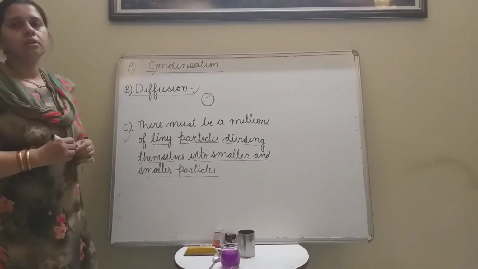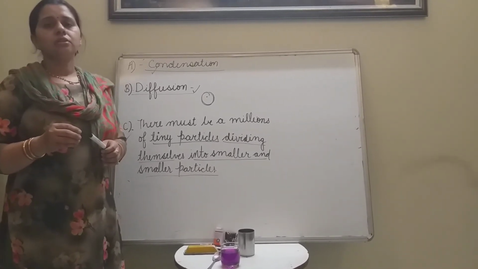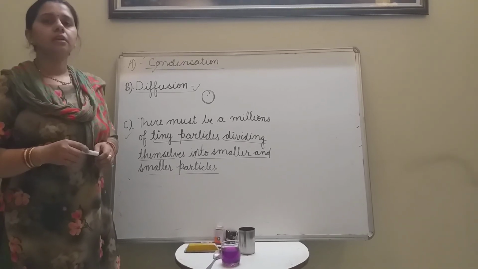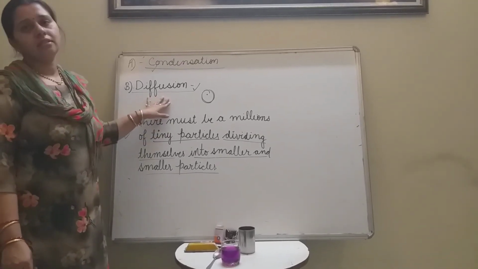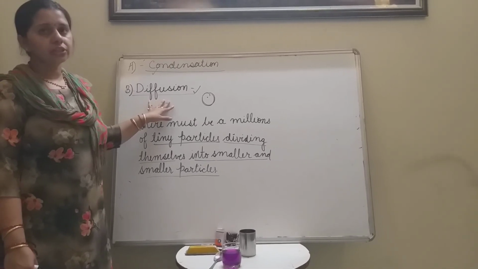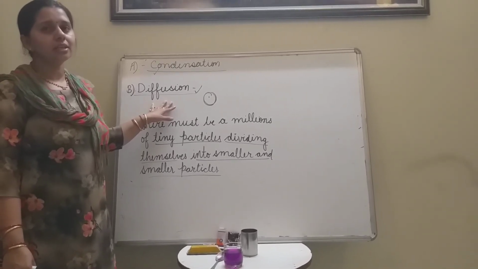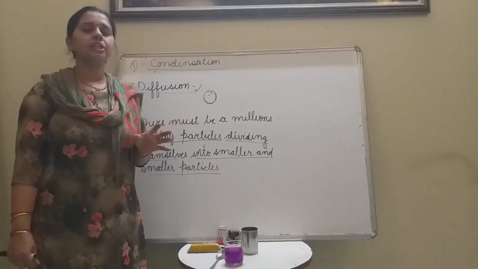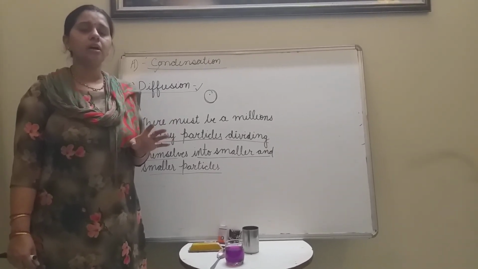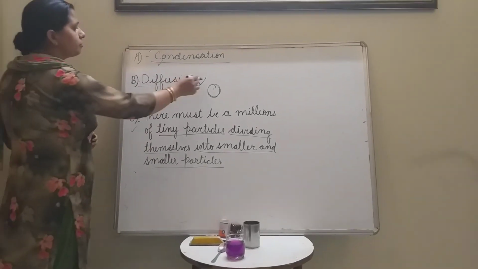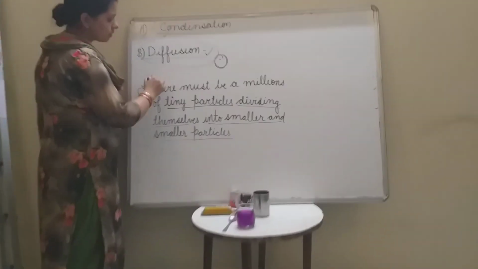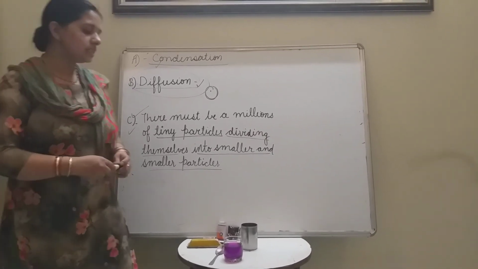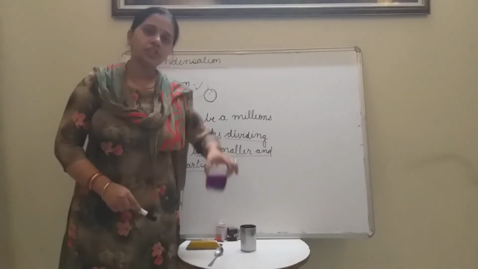Diffusion means the particles of gases move very fast in air. They have very little force of attraction, so they move very fast. So when your mother makes food in the kitchen, you can smell it inside your room. How? Because of diffusion. Now, a very small particle is made up of thousands of particles. We can see this by the example of potassium permanganate.